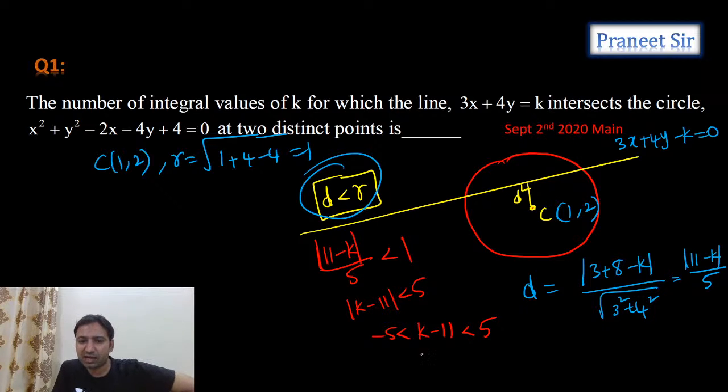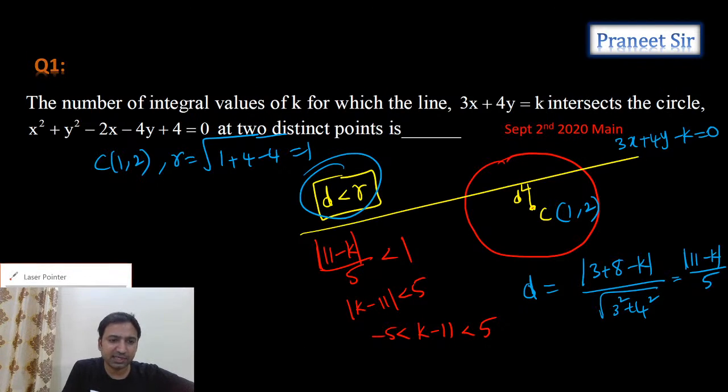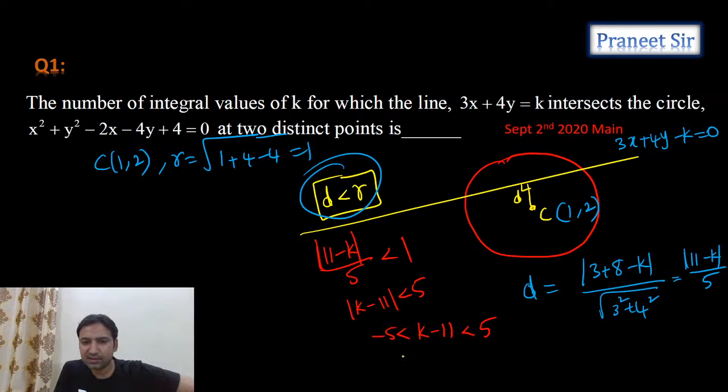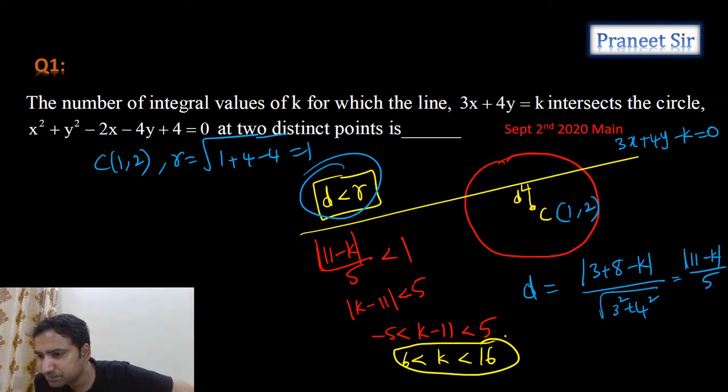So add 11 on both sides. If you add 11 on both sides, let's see what we get. 11 minus 5 is 6. 6 less than k less than 16. That's what we're getting. So final condition, we got this. So 9 is the answer. Priyanshu, yeah, it looks like 9 is the answer.